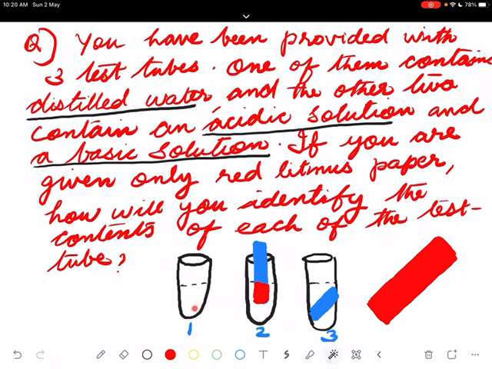So what all things we have seen? We have only a red litmus paper. That red litmus paper we put in all the three, and in one test tube it got changed.